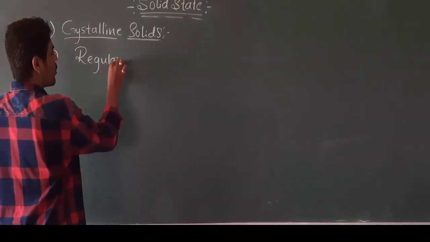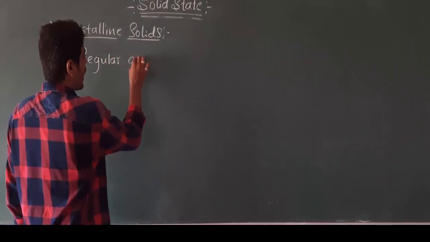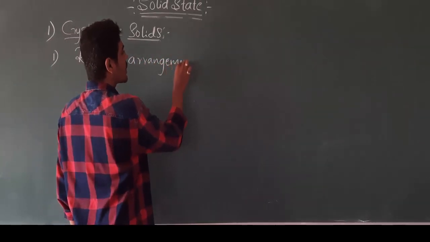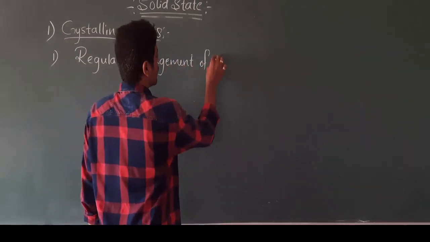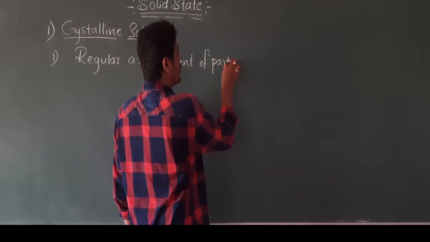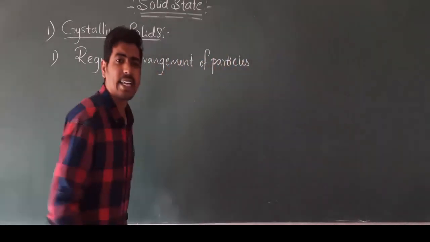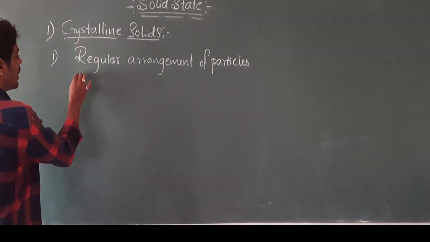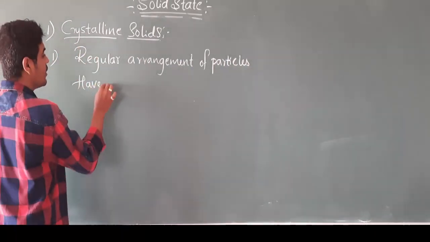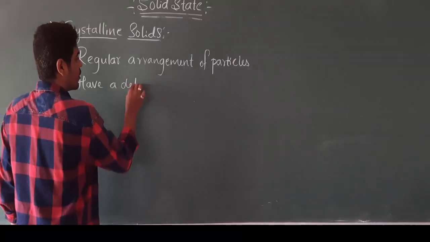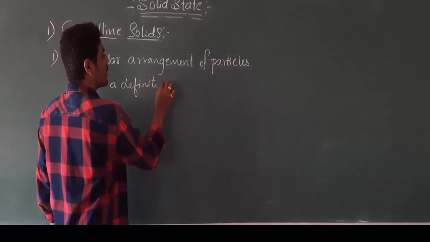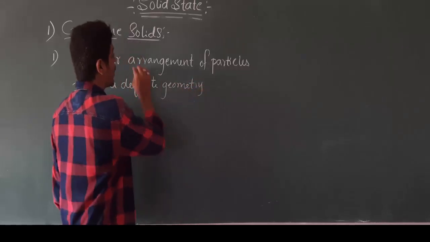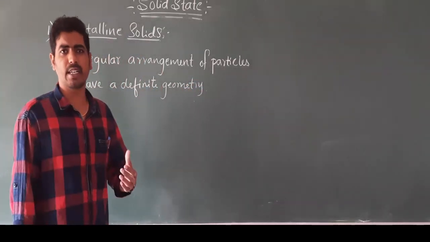You can observe the regular arrangement of particles in case of crystalline solids. So, due to this regular arrangement of particles, the crystalline solids have definite geometry.